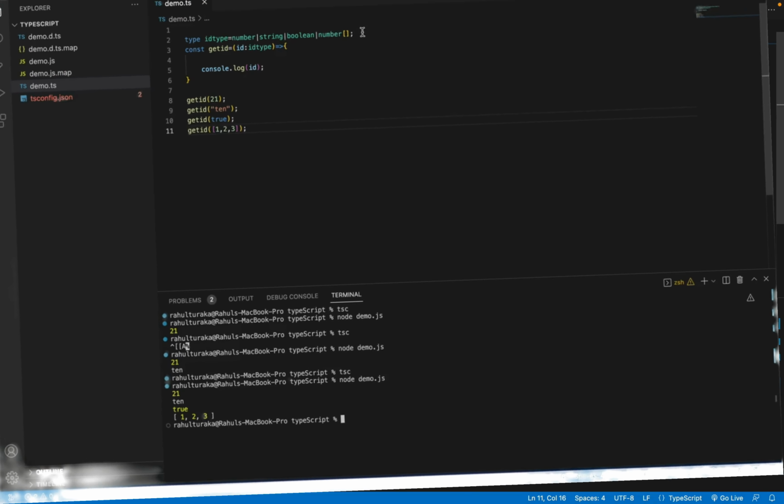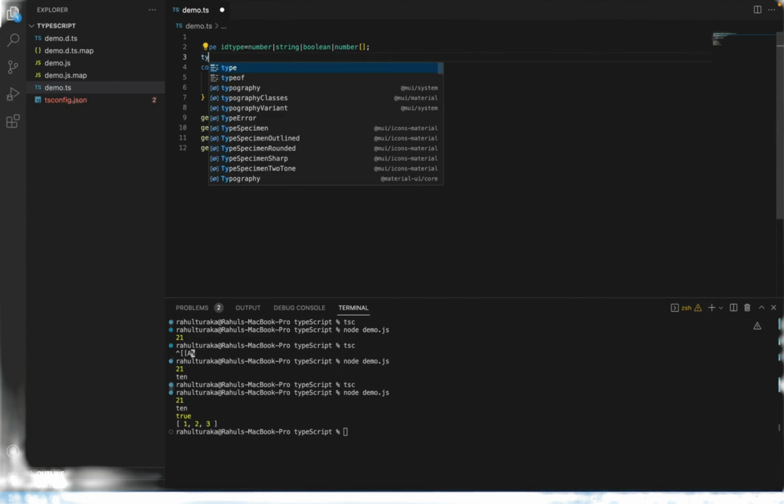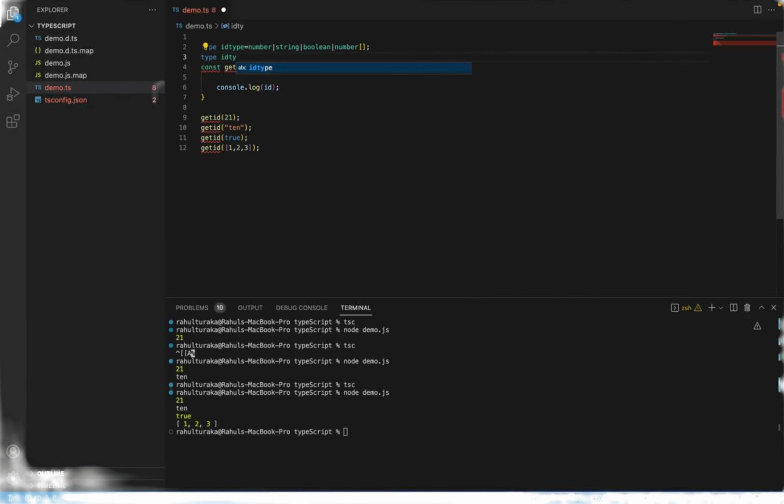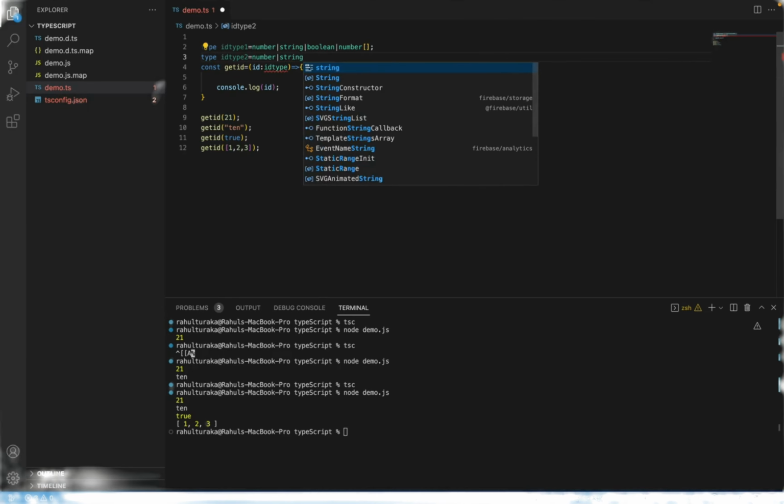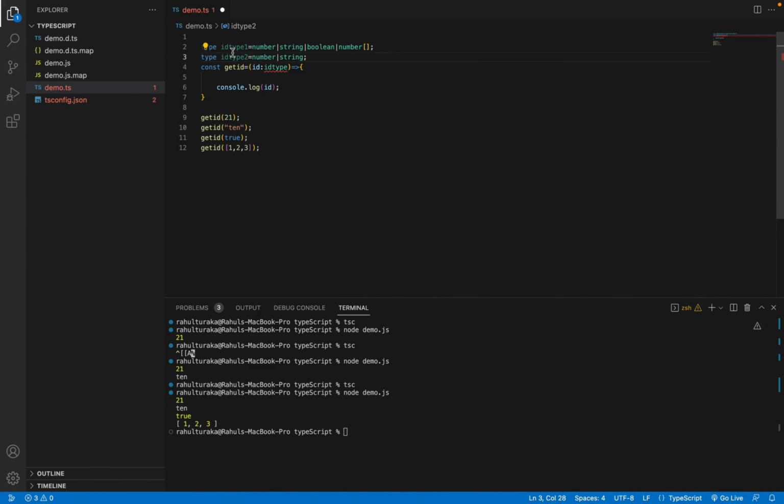Let me show you. In this example, I'll add one more type. I will add a type as IDType1, and I'll give the second one as IDType2. Let me take another type, number or string. In this scenario, when we are dealing with primitive values, the intersection actually behaves in a different way.